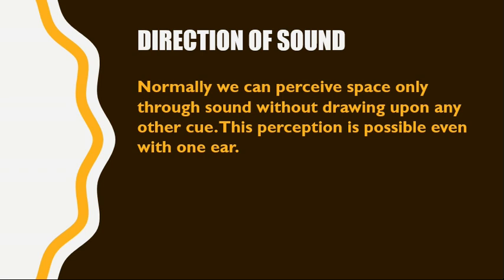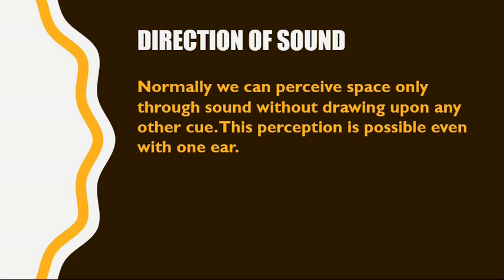For example, if a sound comes from two different sources or two different origins that are more or less equidistant but have different directions, the perceiver with one ear will not be able to distinguish the directions, because the sound from both directions will produce similar effects. However, two ears can detect the origin of sound. The perception of the direction is not possible with one ear. We are able to perceive the direction of sound with two ears.